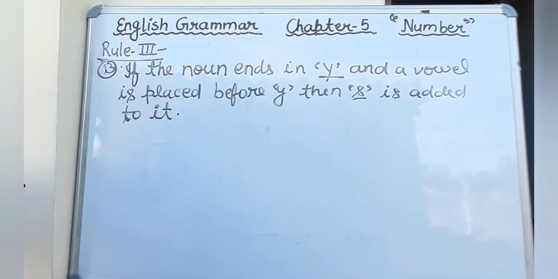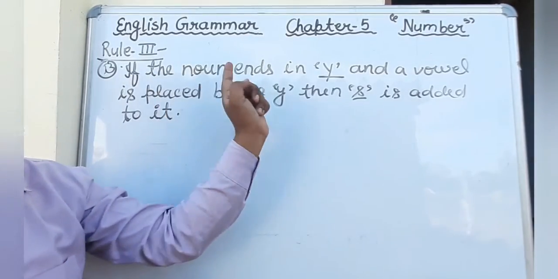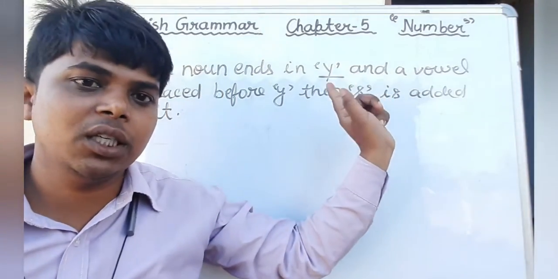Okay students, this is the third B rule. First of all, you try to understand the rule. What is the rule? If the noun ends in Y, just see, keep in your mind.